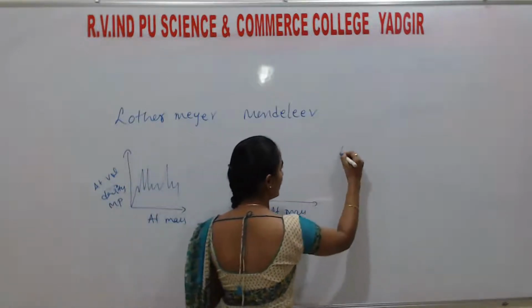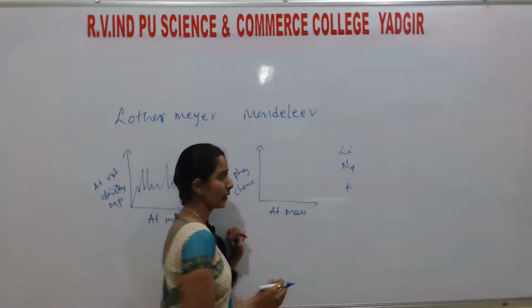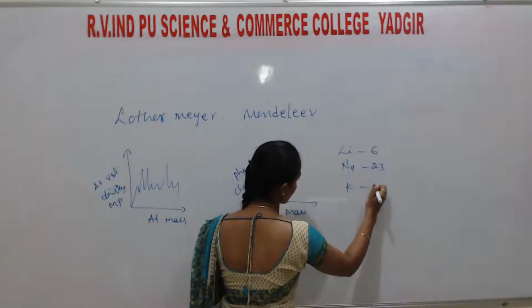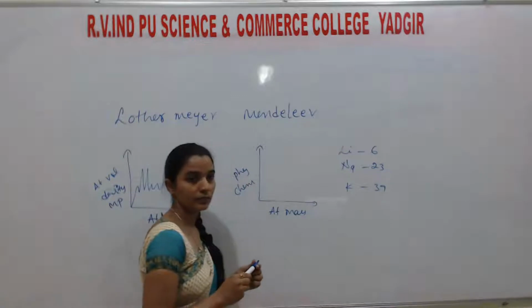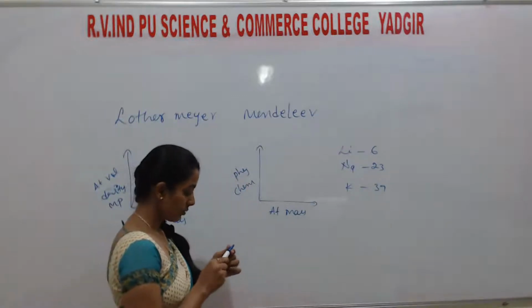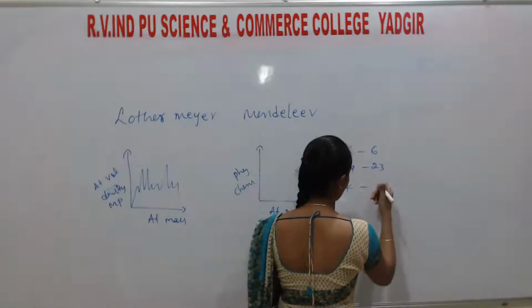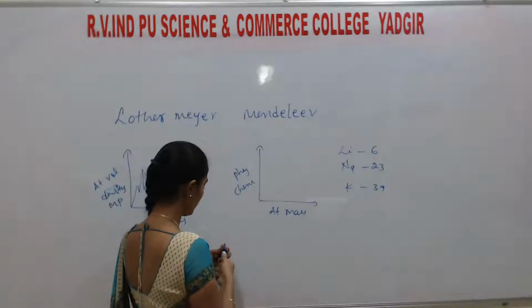Lithium, sodium, and potassium all belong to the same group. Here the atomic mass is 6, here it is 23, and here it is 39.